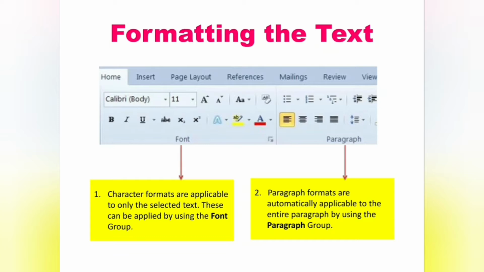On the other hand, paragraph formats are automatically applicable to the entire paragraph by using the paragraph group.